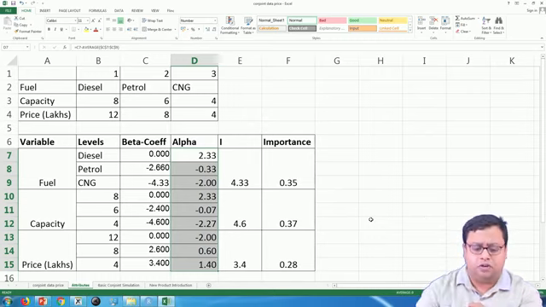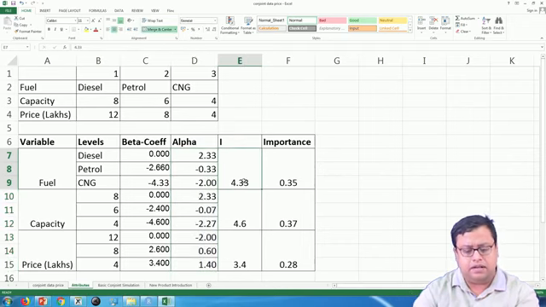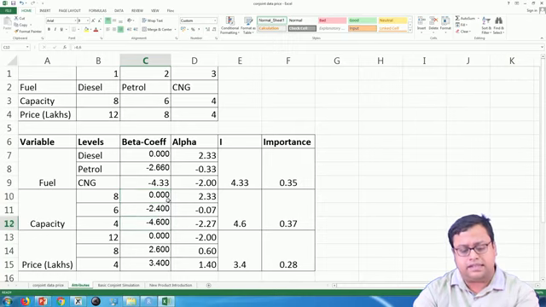What is the difference? 4.33. So, that comes up here. Similarly, here the lowest coefficient is sorry, minus 4.6, the highest is 0. What is the difference? 4.6. Here it is 0, 3.4. What is the difference? 3.4.